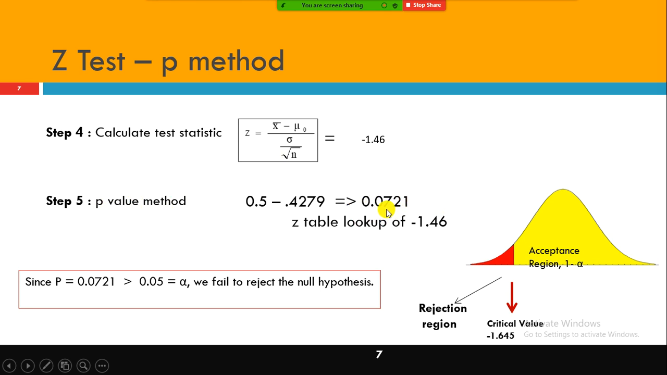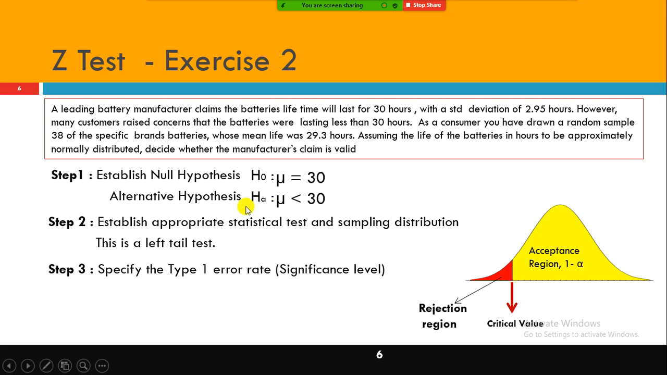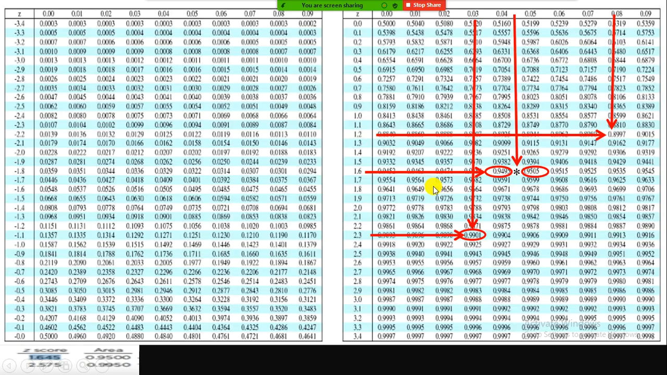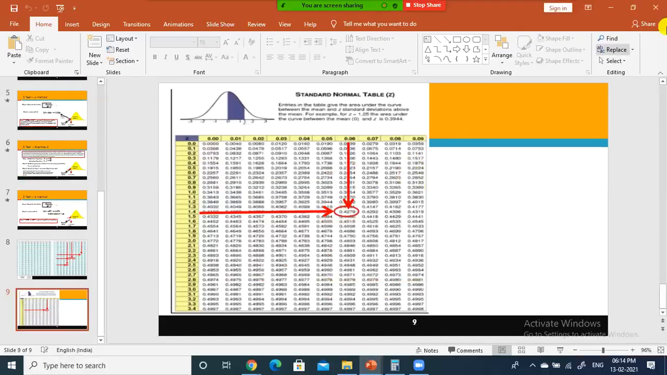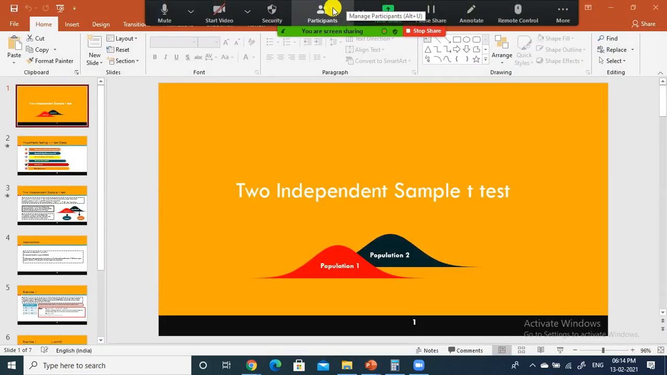But what is the alpha value? Conventionally, we use 0.05. Since the p-value is not less than alpha, since it is greater than alpha, we fail to reject the null hypothesis. We cannot reject the null hypothesis, so we simply go by the statement made by the manufacturer. As per the test conducted, we failed to reject the null hypothesis, which means whatever statement was made by the manufacturer is true. That is what the z-test is all about.